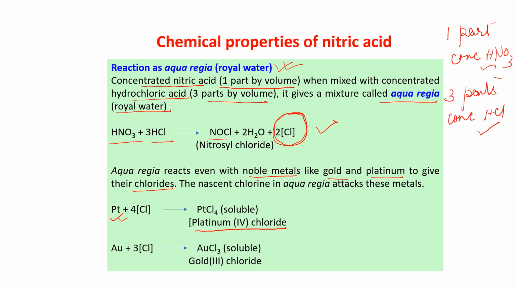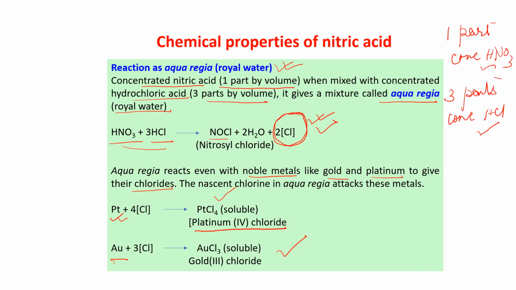That means platinum is now getting dissolved in this aqua regia. Because of this nascent chlorine coming out, the platinum reacts with it and gives you platinum 4 chloride. Similarly, with gold, it gives you gold 3 chloride. So it is getting dissolved in aqua regia.